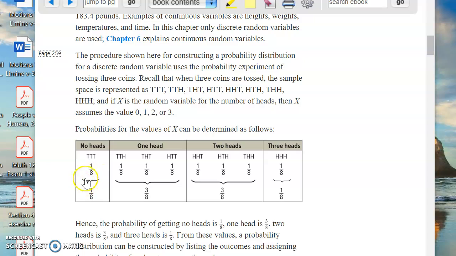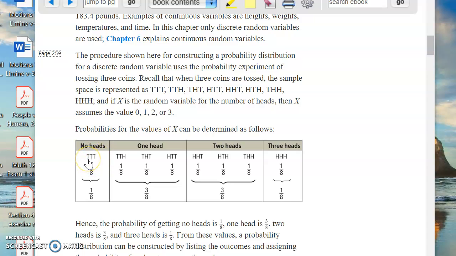So it's kind of like I told you before, all of these probability fractions basically work out to be the same thing. On the numerator is the number of successes, and the denominator is the number of possibilities in the sample space. Now, do you see why the number of possibilities in the sample space is 8? Well, because you have 1, 2, 3 little slots that you fill in.